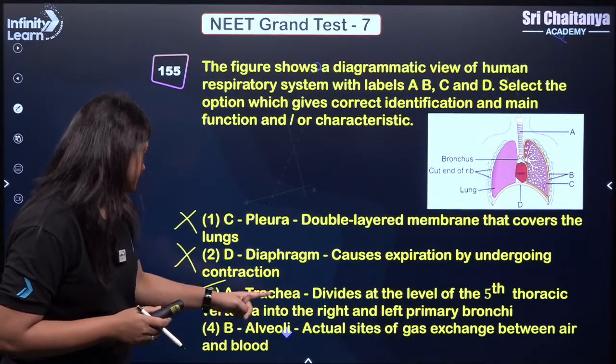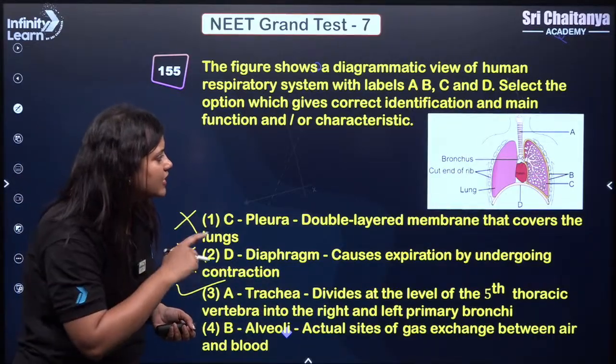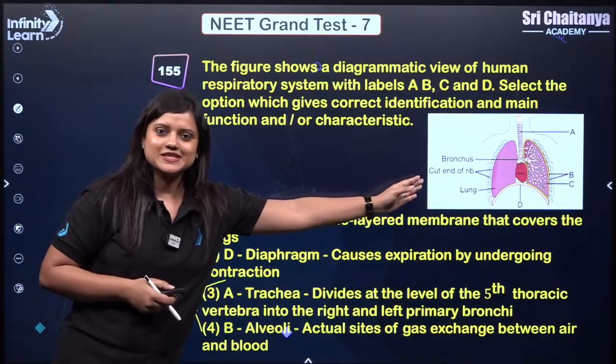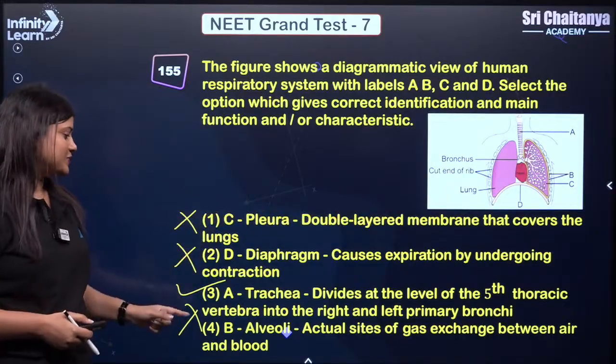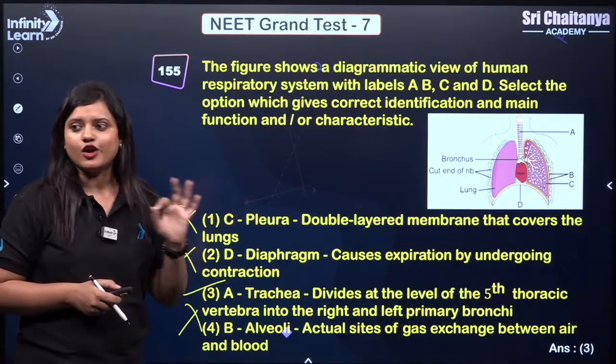So basically remember that B is not at all alveoli according to the labelings given here. So we got our answer. It should be 3. Yes, perfect. So it's 3 and not 2, everyone.